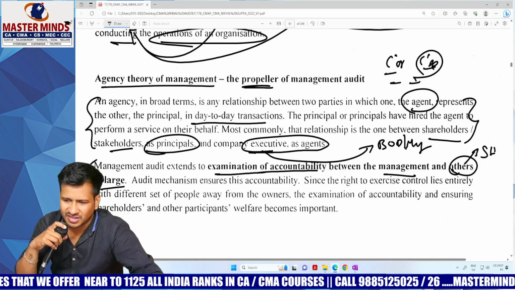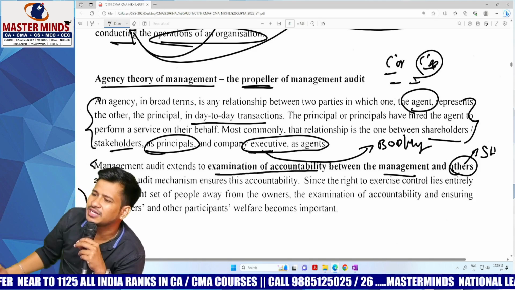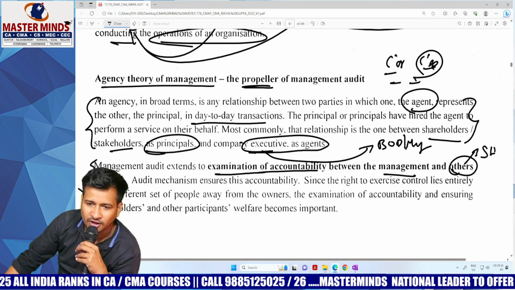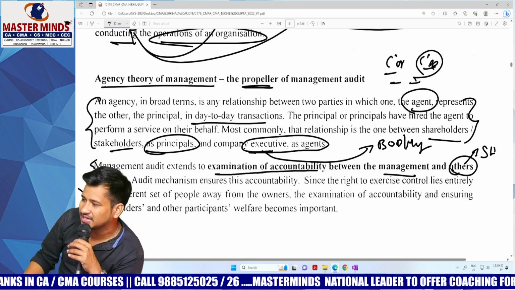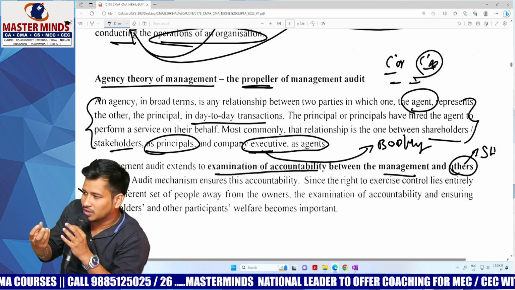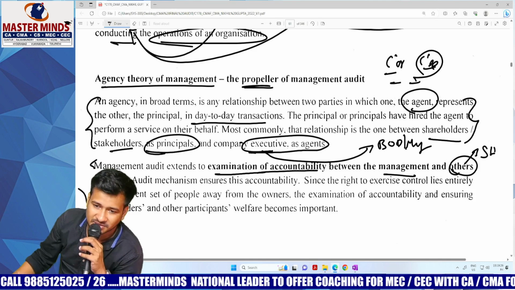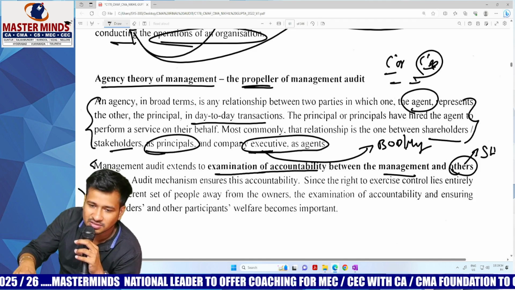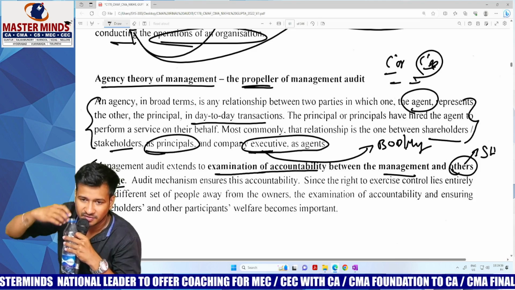Correct or wrong? If a person is not interested to work in a company, why would he be appointed as a board of director? After his appointment, immediately he has to give a resignation letter or he should deny the appointment. But after getting appointed, he cannot work in a lavish way. He cannot work with his own essence. He has to strive hard for achieving the organizational objectives, and he is just an agent to the shareholders. He should not forget that. So he should feel responsible for the work that he is doing.